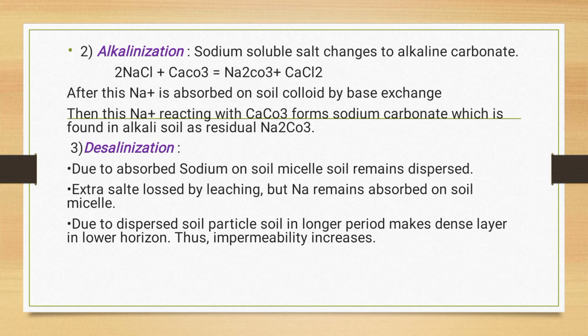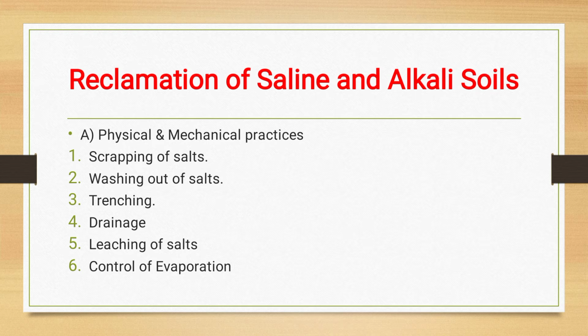Due to dispersed soil particles, over a longer period the soil makes a dense layer in a lower horizon, and thus impermeability increases. These three processes lead to the formation of alkali soil: salinization, alkalinization, and desalinization.